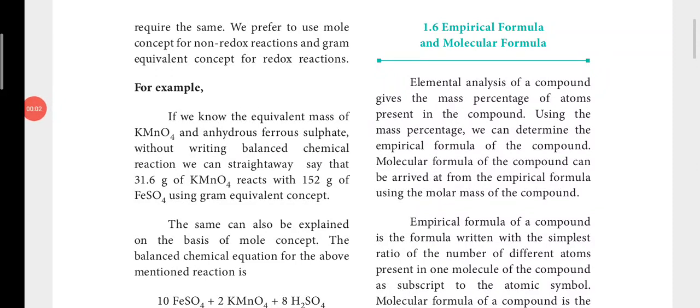We use mole concept for non-redox reactions and gram equivalent concept for redox reactions. For example, if you know the equivalent mass of potassium permanganate and ferrous sulfate, you don't need to write the balanced equation at all. Directly you can calculate the gram equivalent masses. Yes or no? Directly you can say 31.6 gram of potassium permanganate reacts with 152 gram of ferrous sulfate using the gram equivalent concept, because there we calculate using that formula.